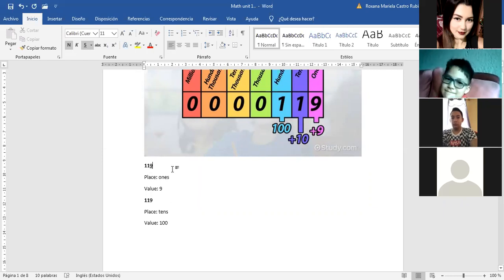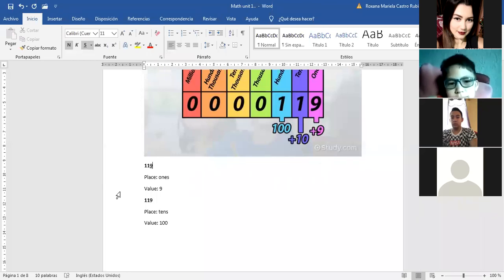Is it in the ones place, tens place, hundreds place, which one? What is the place of the number 9 in the number 119, Kenneth? Ones. Exactly. Remember, we are talking about place value.